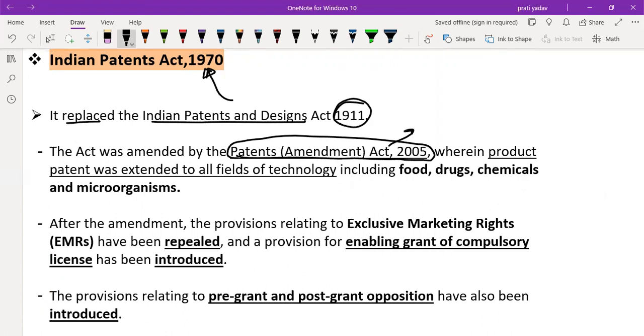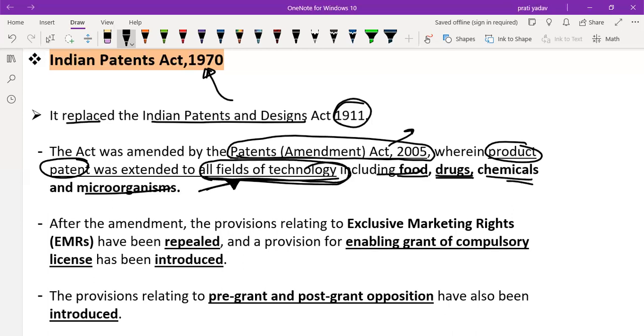Wherein product patent was extended to all fields of technology, including blood, food, drugs, chemicals, and microorganisms. So this act was amended in 2005, wherein product patent was extended. Earlier product patents were not extended to all fields of technology, but by amending this act in 2005, we include all fields of technology like food, drugs, chemicals, and microorganisms.